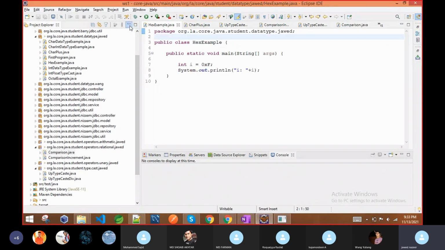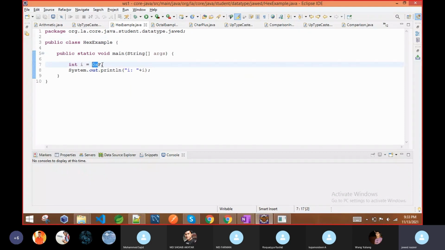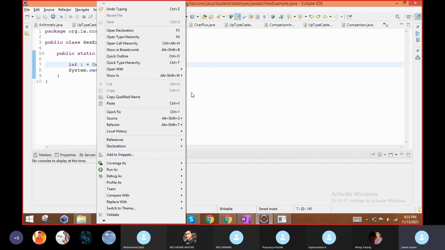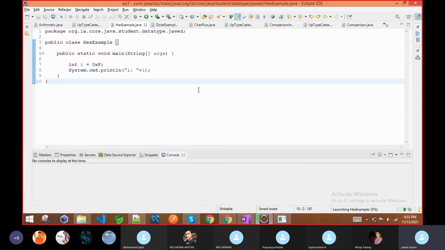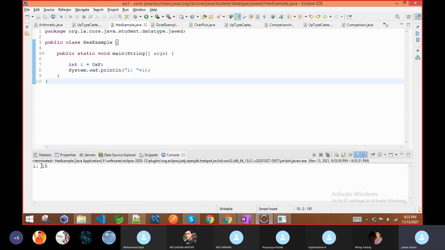Okay, so if you see, this number starts with 0x f. Because it starts with 0x, that's why it is taking f as a hexadecimal value. So if I print this value, you can see what the output will be. It is 15, because in the numbering system f is 15.